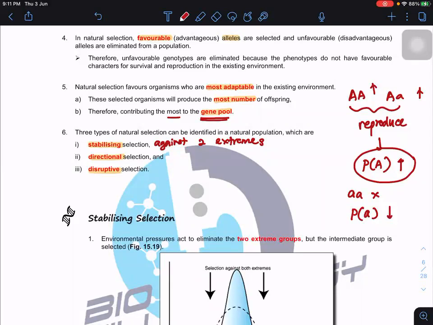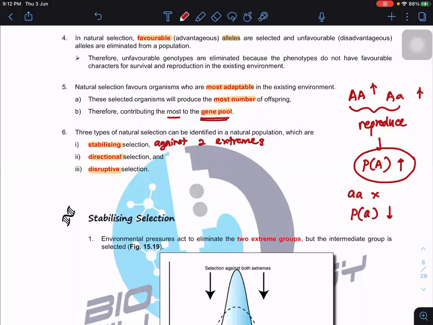At the same time, those students that didn't go into uni don't have the skill. The company says, oh, you don't have the skill. So they are against what? Against two extreme ends. When against two extreme ends, it means only the intermediates will be selected. So those with a degree or master may be able to find the job. This is what we call stabilizing selection, against two extreme ends.